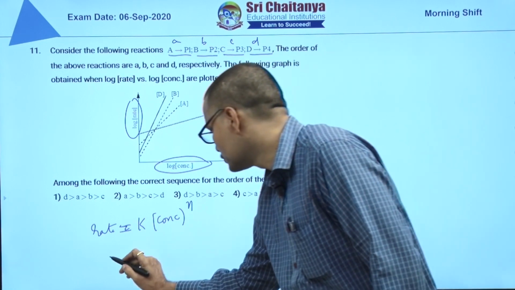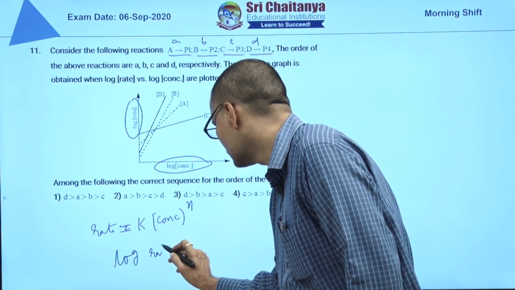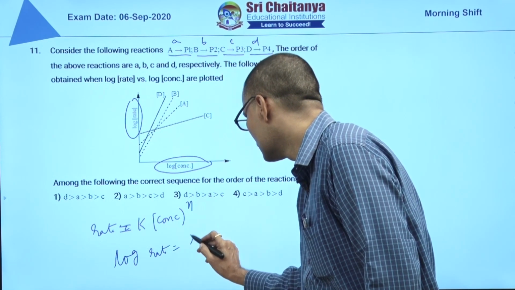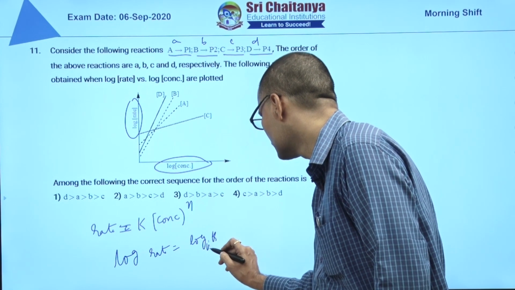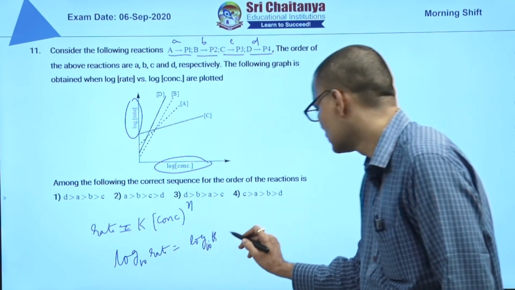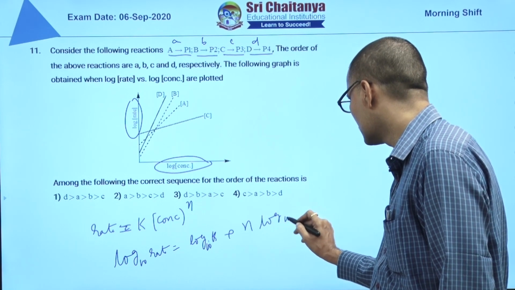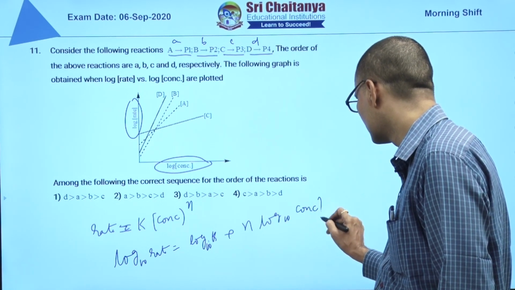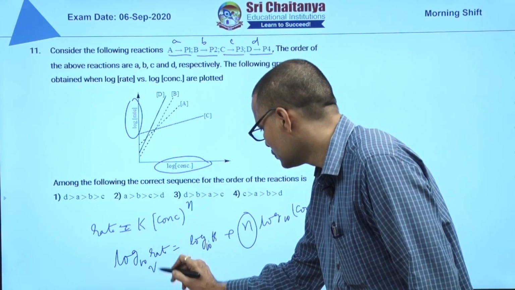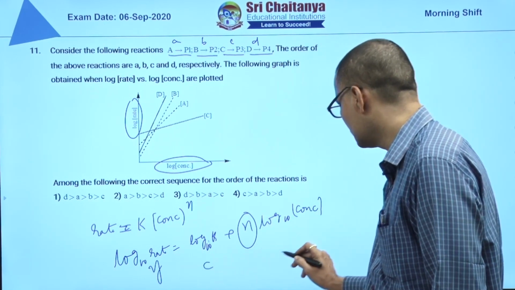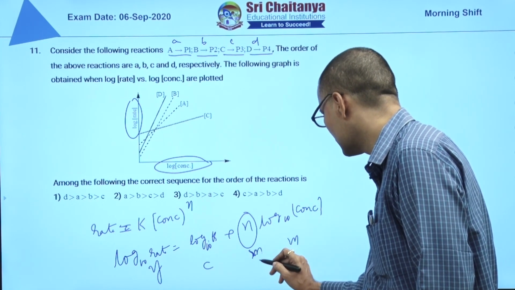When you take log on both sides, log rate is equal to log K base 10 plus n log base 10 concentration. Here n is the order, so this is y, this is the intercept c, and this is the slope m, in the straight line equation y equals mx plus c.